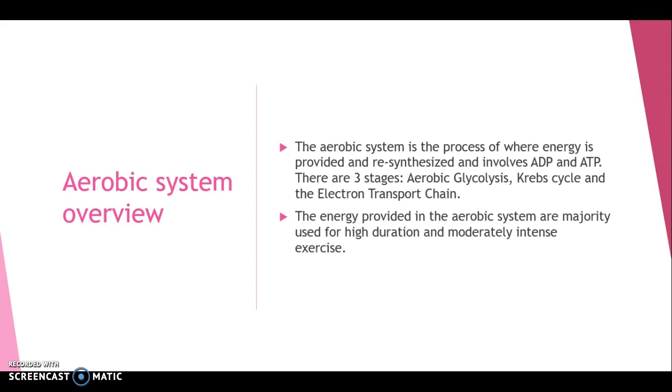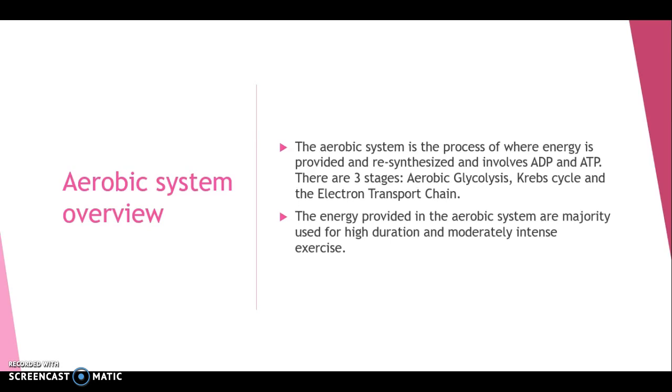The energy provided in the aerobic system is mostly used for high duration and moderately intense exercise. The second part of the cycle is the Krebs cycle. This provides a continuous supply of electrons to feed into the electron transport chain, which is the third part.